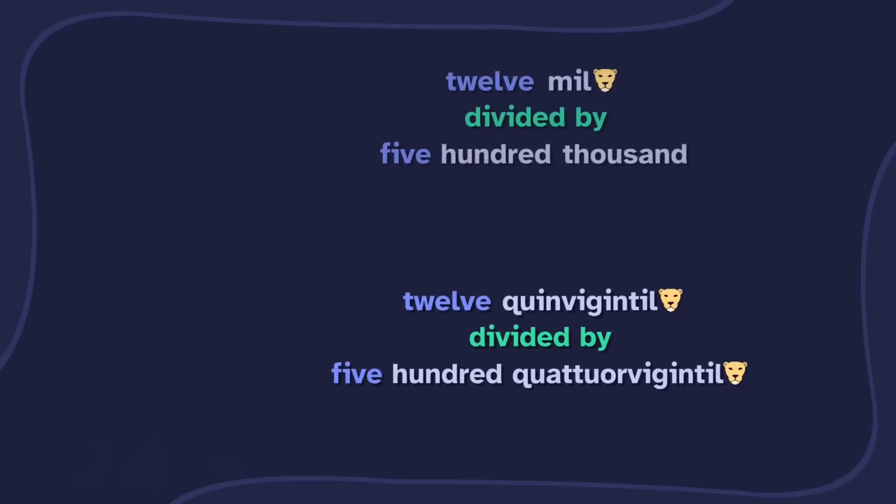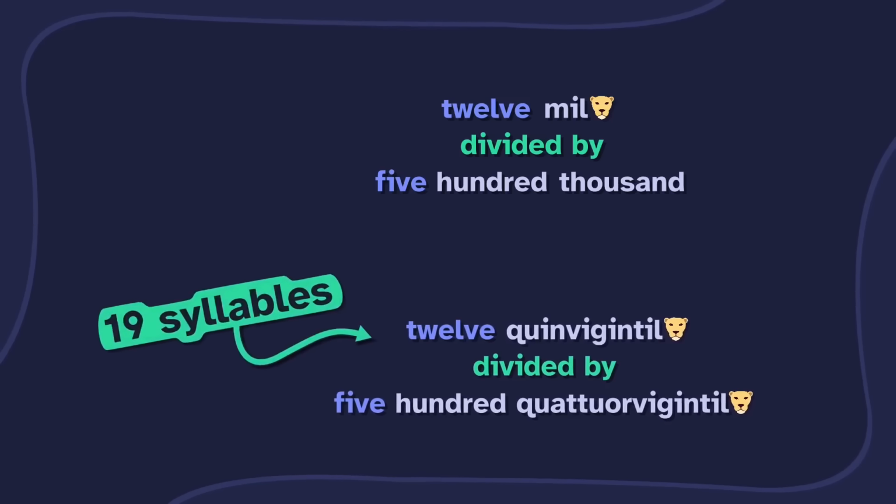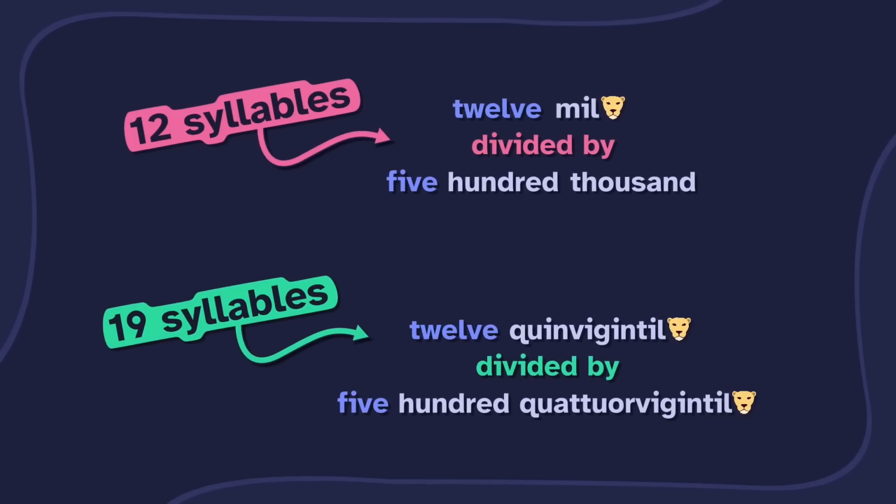So you're just copying my idea from earlier? Well, my version is better anyway. It's 19 syllables instead of 12. Wait a second. Are syllables the best measurement of slowness?